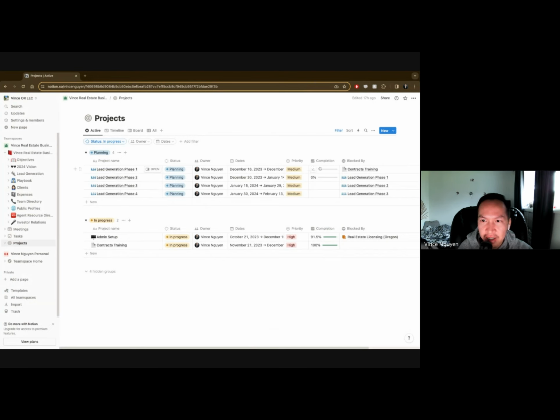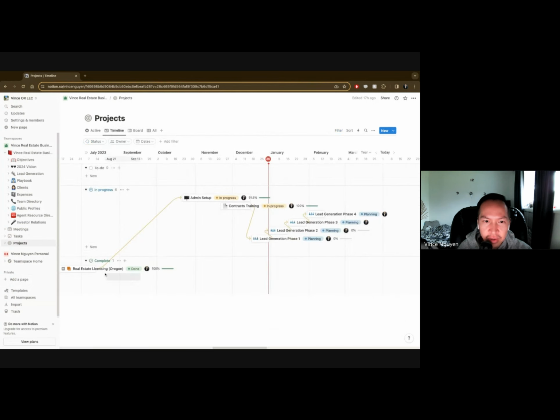That hasn't started yet, but you can at least see there are percentages tied to it. If you needed to look at it as a different view, just like the other tools, you've got timeline views. This is where the real estate licensing started, leading all the way up to when the admin setup stuff started, the contracts training, and then this is when we were thinking about doing this, but we'll move it over a little bit. At least it gives you a visual of what it looks like.